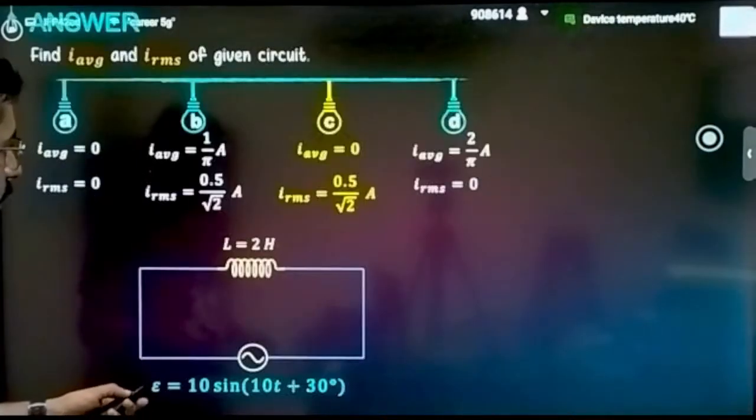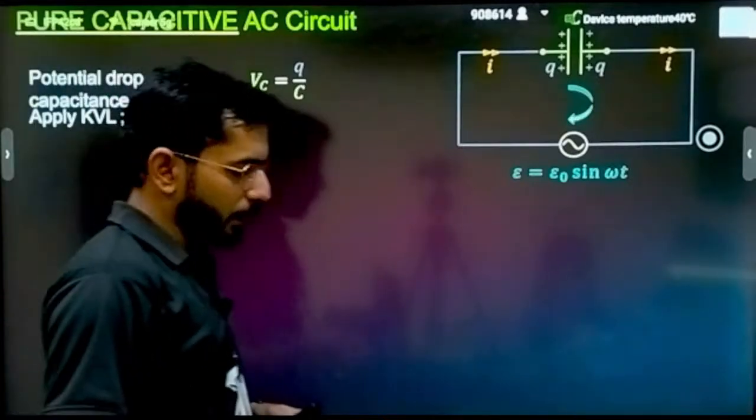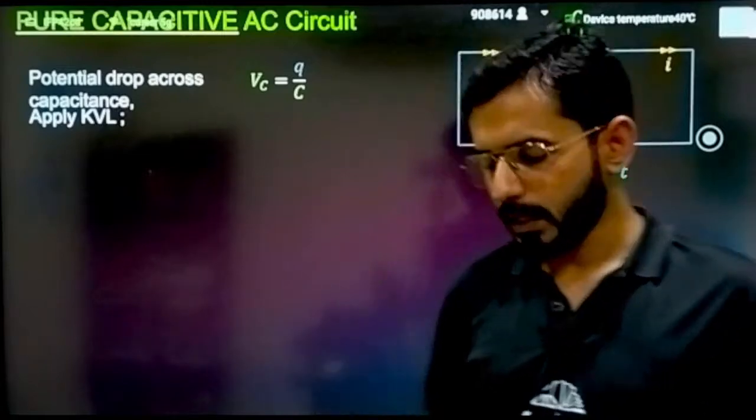See, the correct answer is 0.5 divided by root 2. Clear? Now let's come to the purely capacitive circuit. Let's understand this purely capacitive circuit as well.